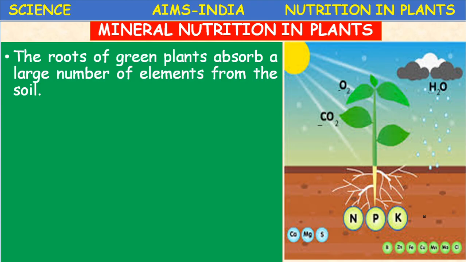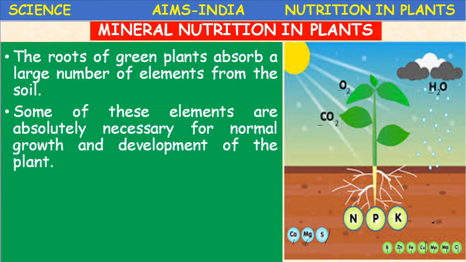The roots of green plants absorb a large number of elements from the soil, like cobalt, magnesium, sulfur, zinc, boron, iron, copper, manganese and carbon. The carbon is particularly available in the form of carbon dioxide, used in photosynthesis. The carbon requirement can be fulfilled by the plants.